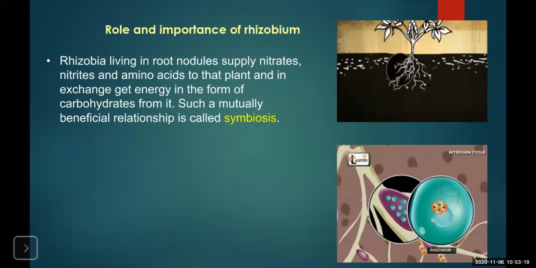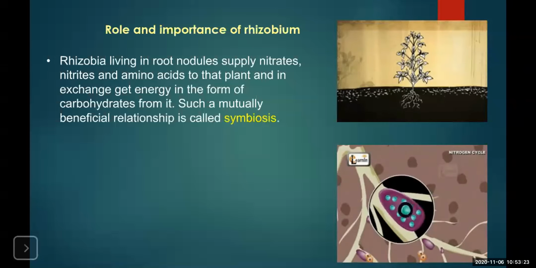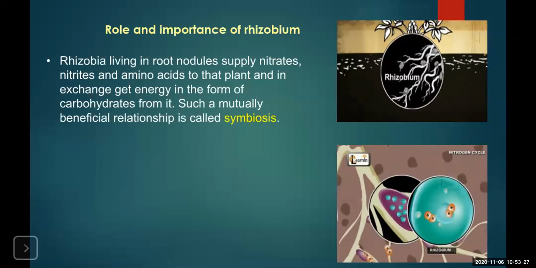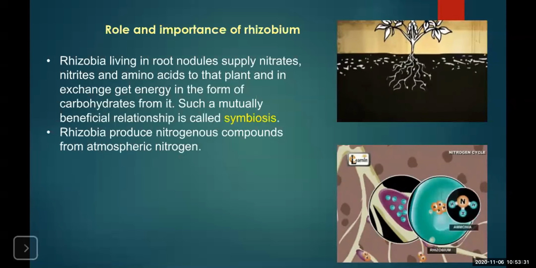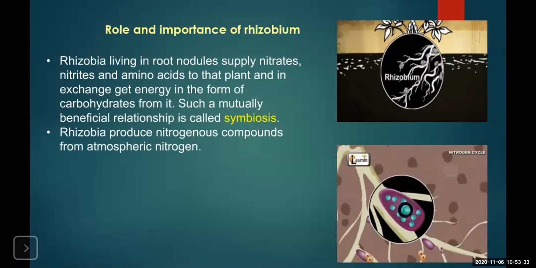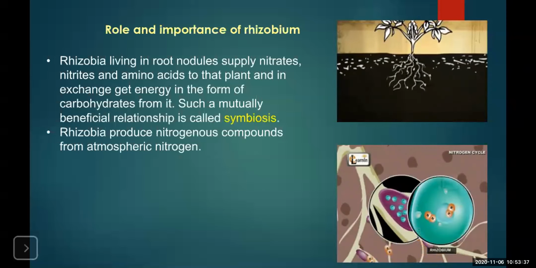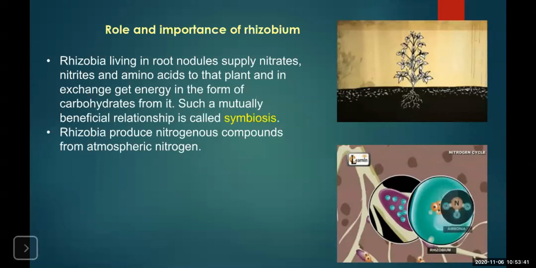These nitrates and nitrites can be utilized by the plants. Now, why do plants need nitrates and nitrites? The leguminous grains are rich in protein.